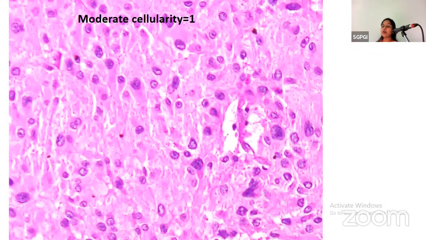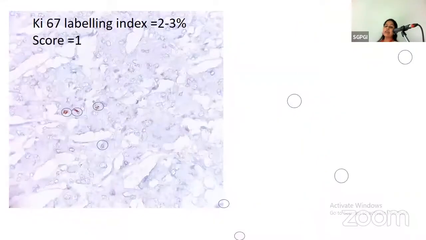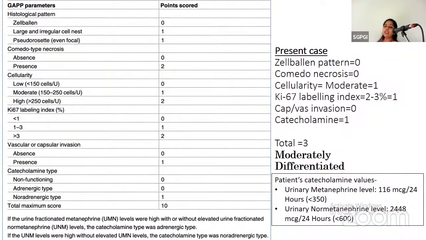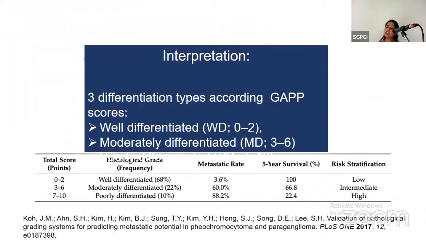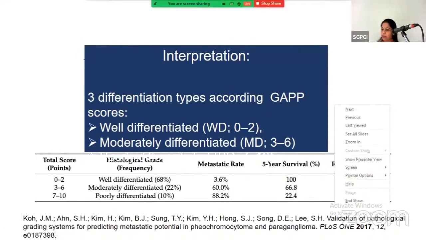The cellularity was moderate, so score 1 was given. The Ki67 labeling index was 2 to 3%, so score 1 was given. The patient was significantly secreting normetanephrine; urinary normetanephrine levels were significantly high. So catecholamine level was given a score of 1. So the total score was given as 3. That falls into the category of moderately differentiated.